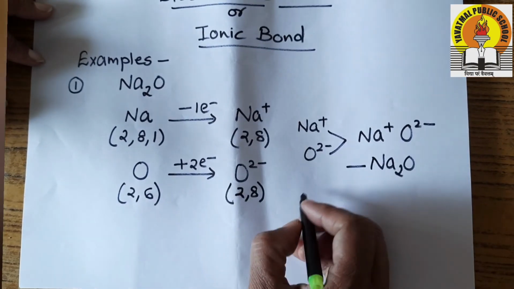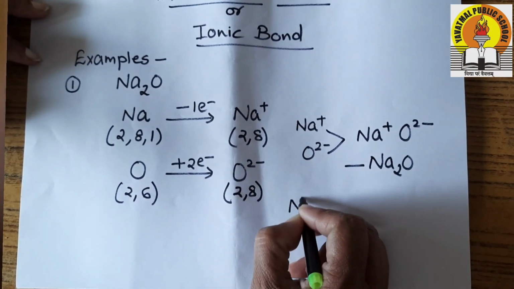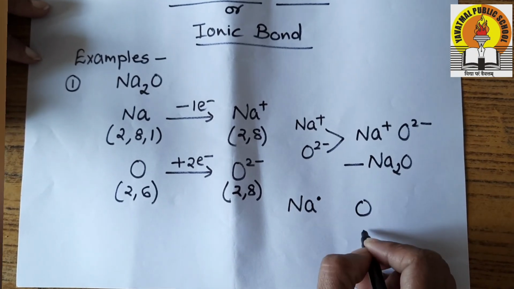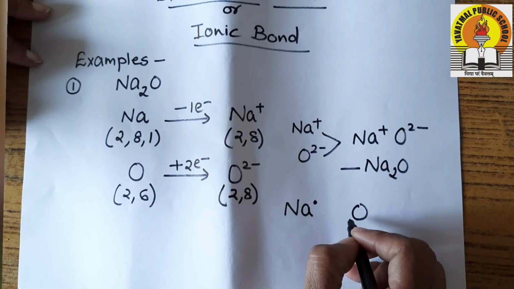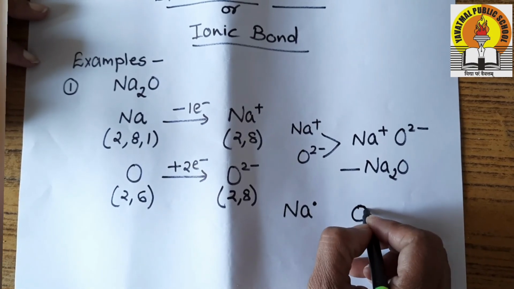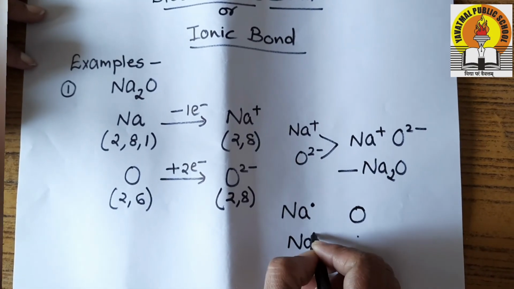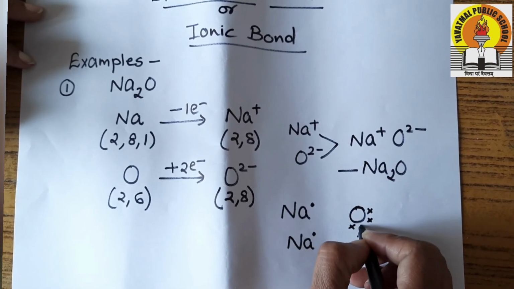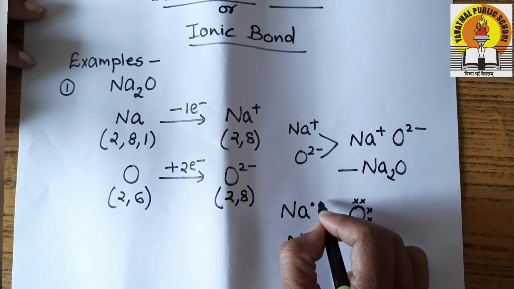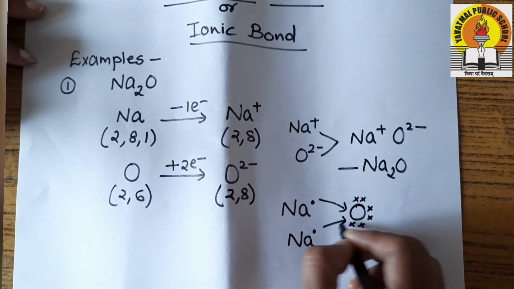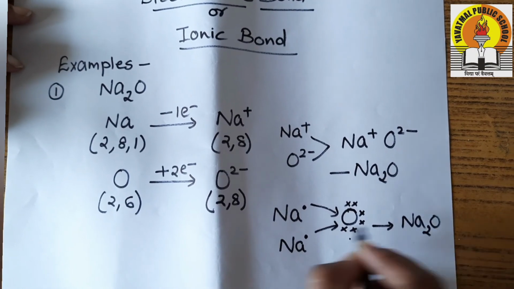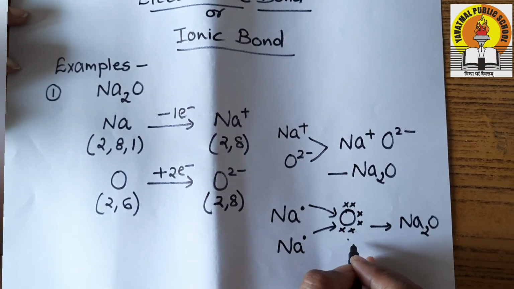Let's understand this with the help of electron transfer. If I say sodium is having 1 electron, oxygen can take 2. So when we talk about oxygen can take 2, we need 2 sodium atoms to donate to 1 oxygen atom, because oxygen is having 6 and it needs 2 more, 1 from each sodium atom, forming Na2O. This is how the electron dot transfer can be shown.